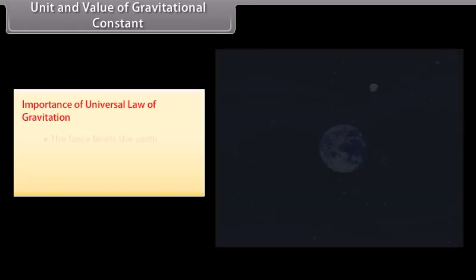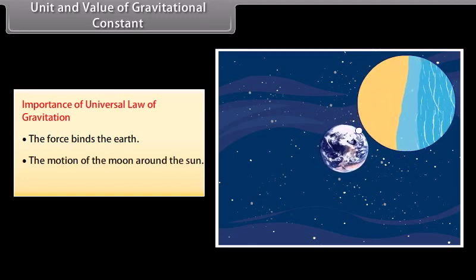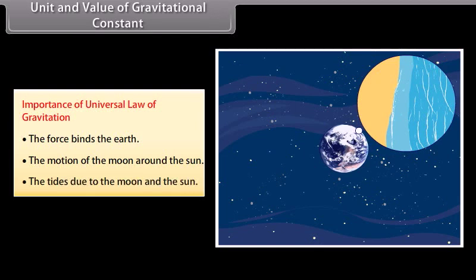Importance of the universal law of gravitation. The force binds us to the earth, and governs the motion of the moon around the earth, the planets around the sun, and the tides due to the moon and the sun.